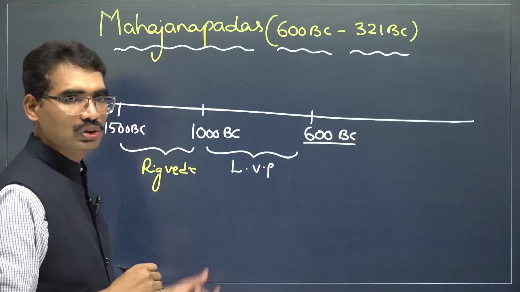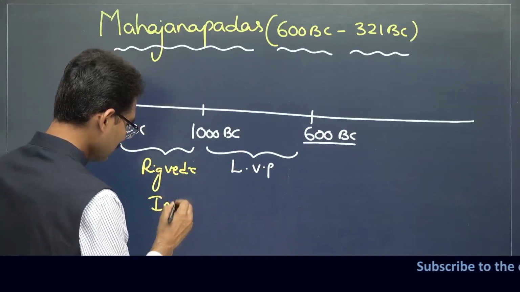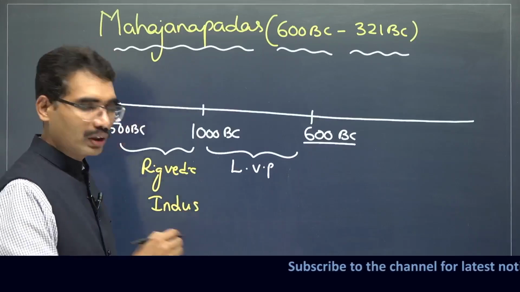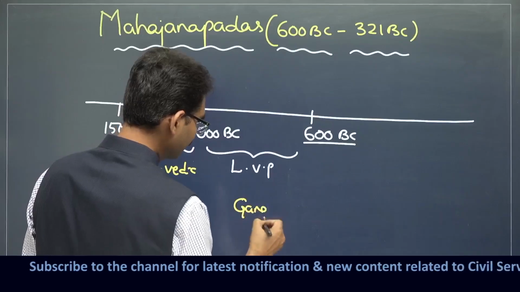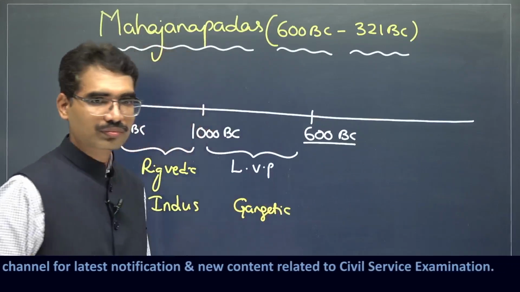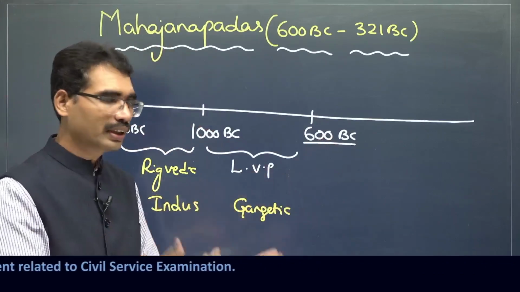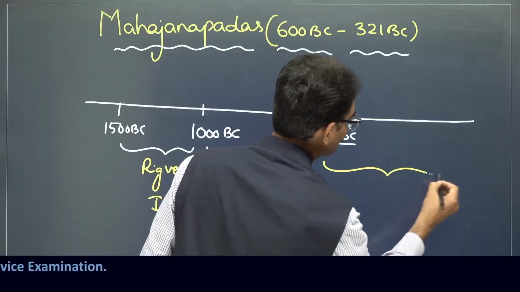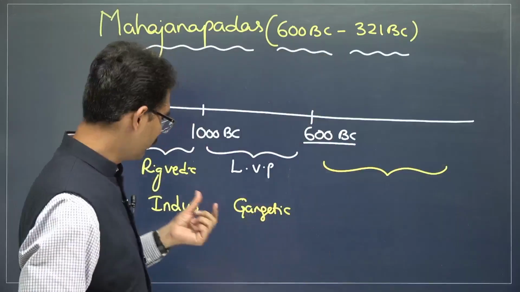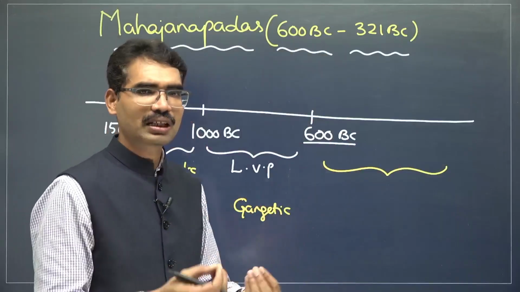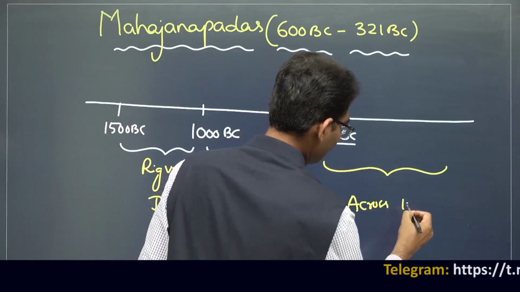Rigvedic period. So what is the story? What is the geographic location of the Rigvedic period? Indus region. What is the geographic story of the later Vedic period? Gangetic Valley. Now when it comes to 600 BC, we are moving into a story which is going to happen across India, whether it is the Indus, the Gangetic, the Narmada Valley, or the Godavari Valley, across India.